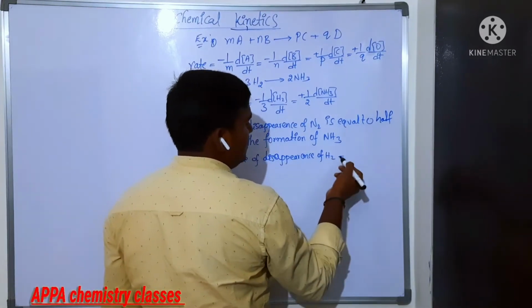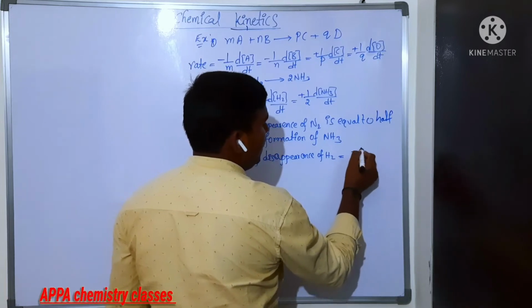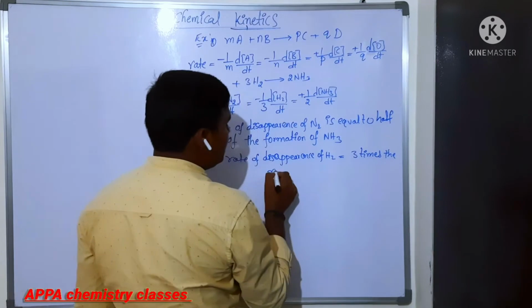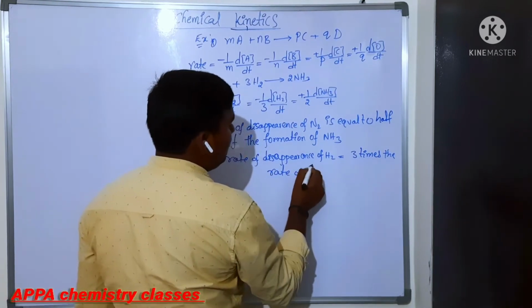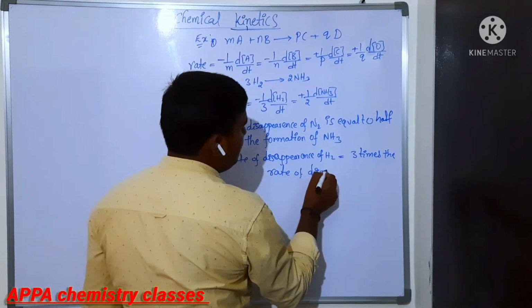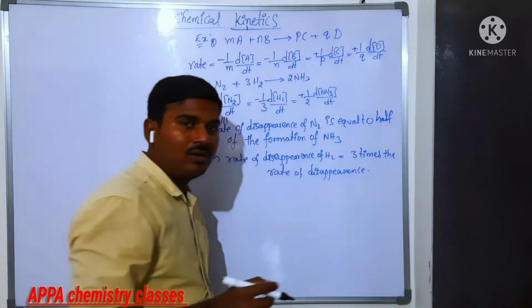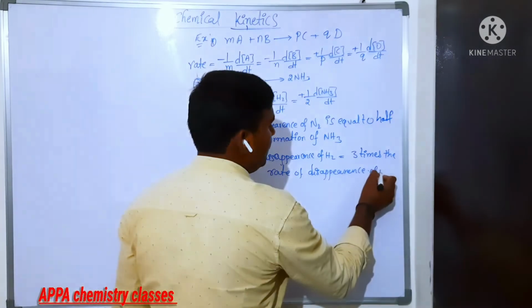It is equal to 3 times the rate of disappearance of nitrogen. Is that clear, everyone?